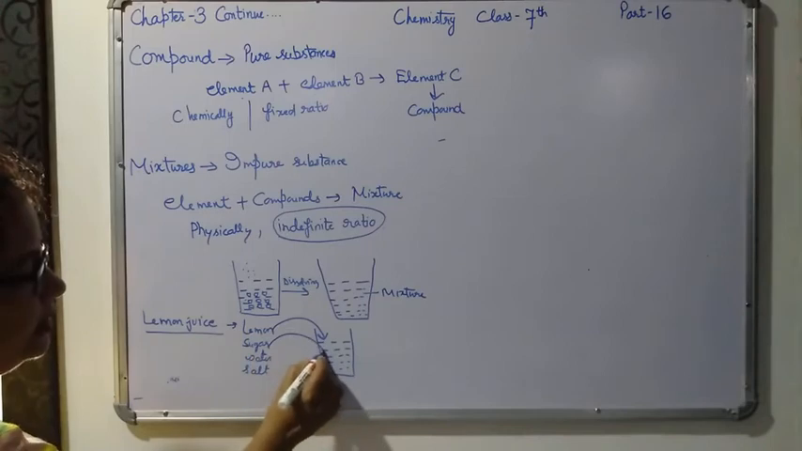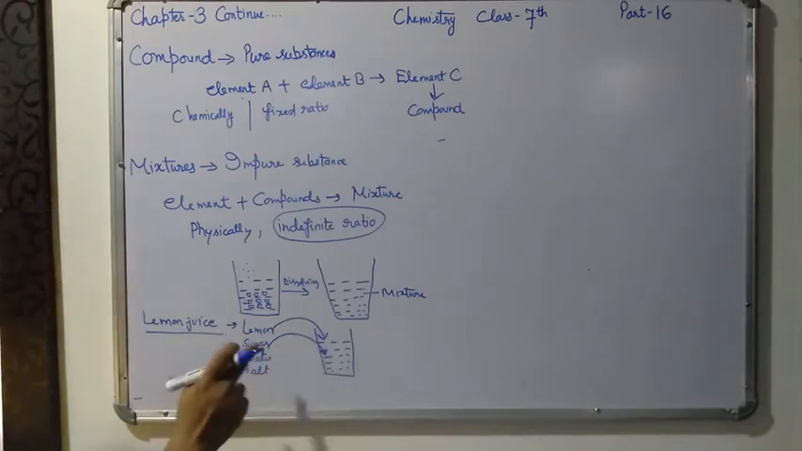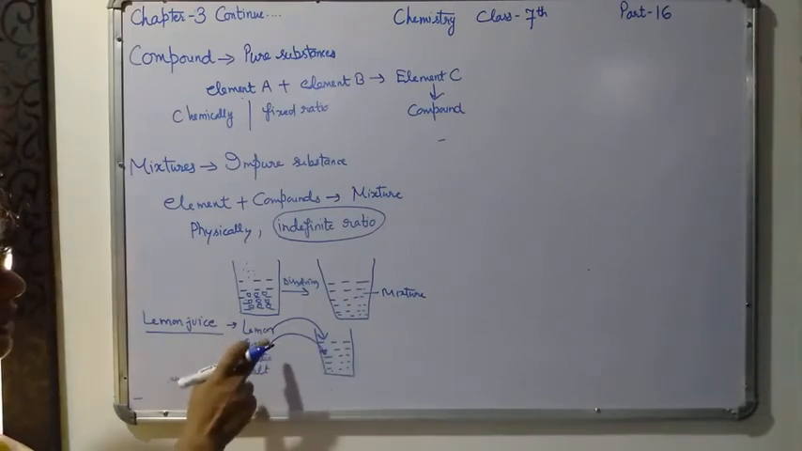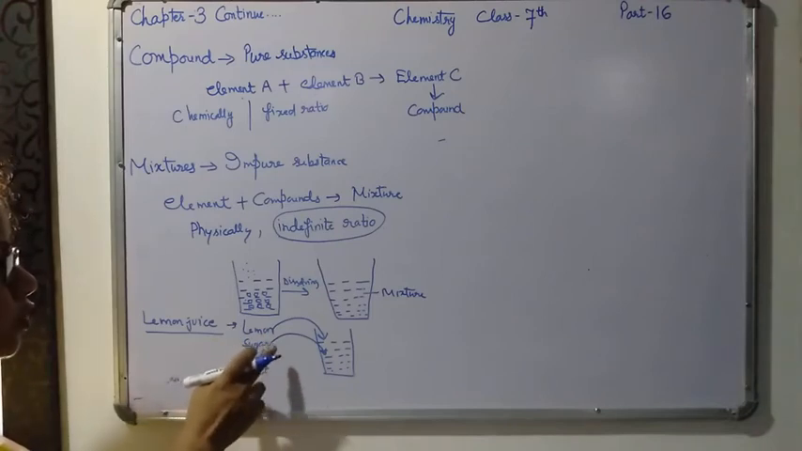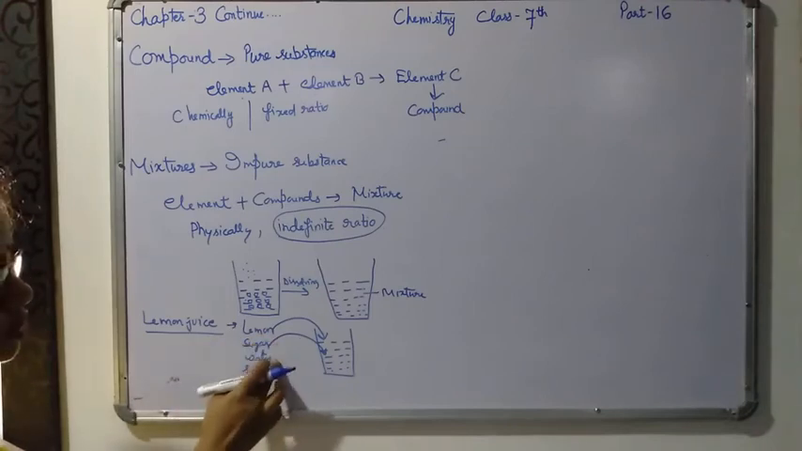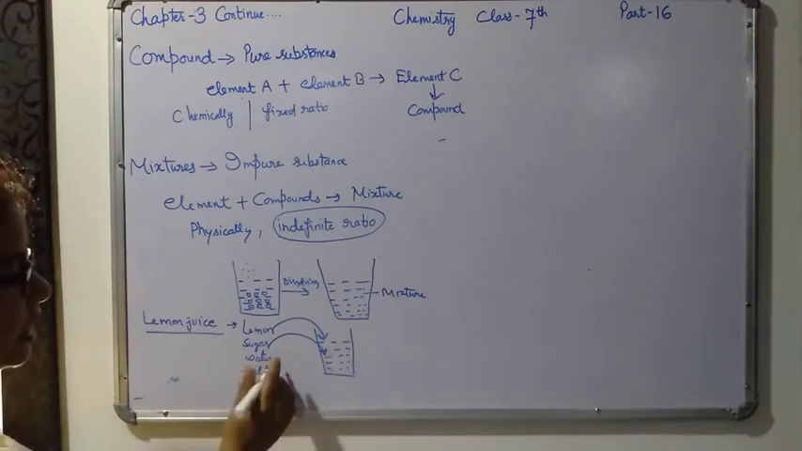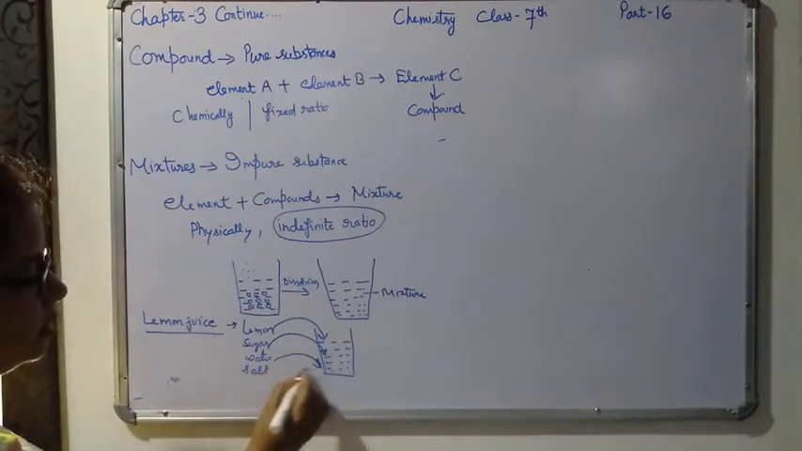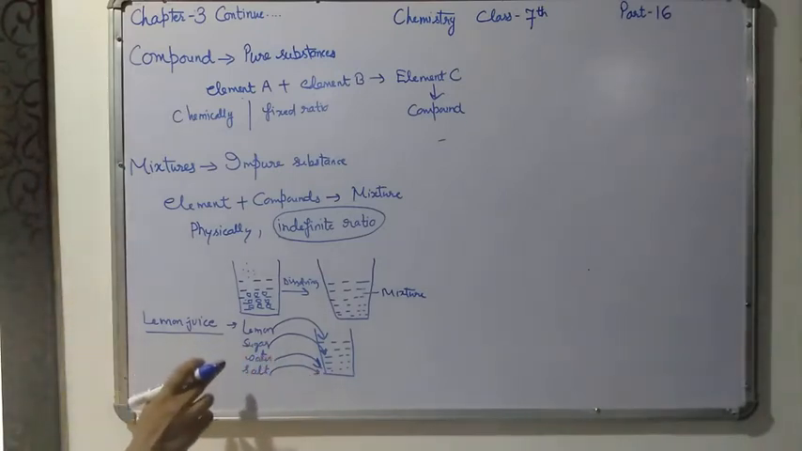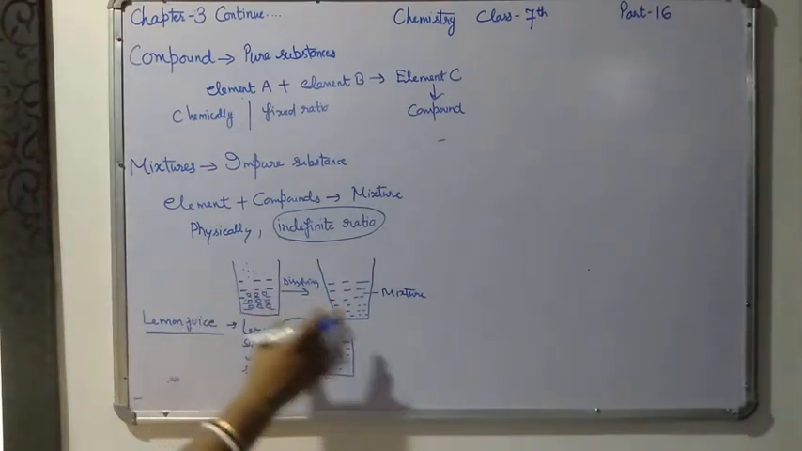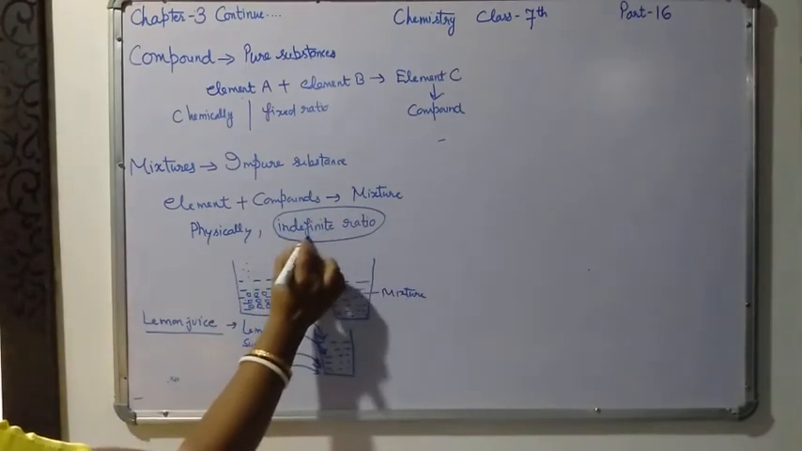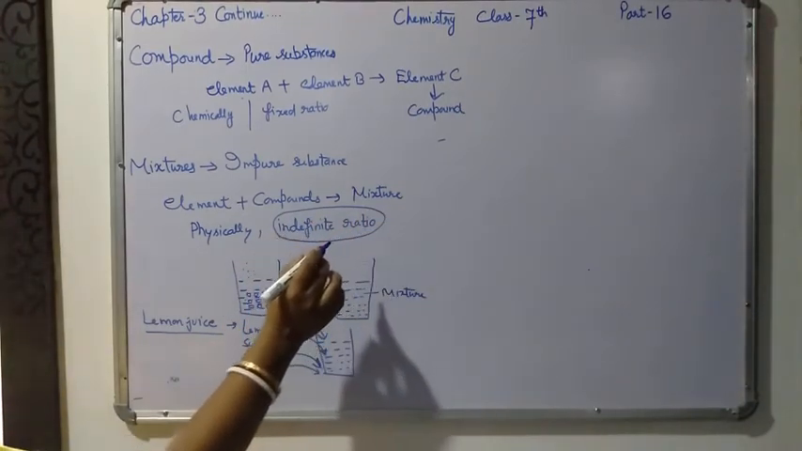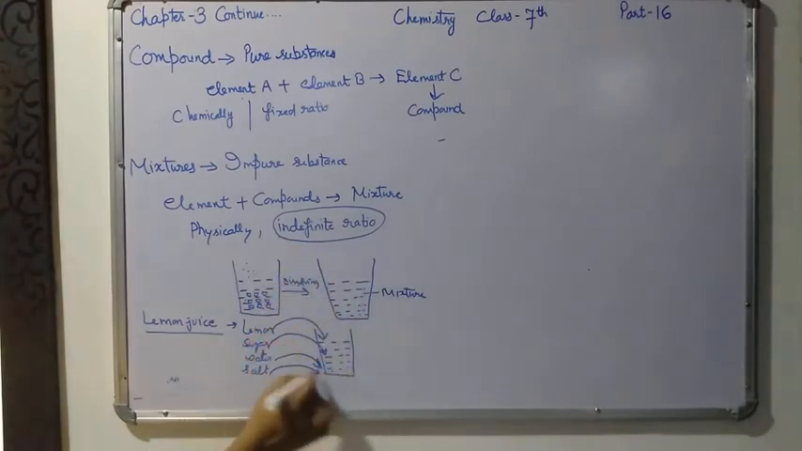Sugar also you will add. It is up to you, you can add one teaspoonful of sugar, or you can add two spoonfuls of sugar. Water also, it is up to you. The amount is not fixed. In the case of salt also the amount is not fixed. So that is why it is said that in the mixture the substances are mixed in any ratio. The ratio is not definite, indefinite ratio.